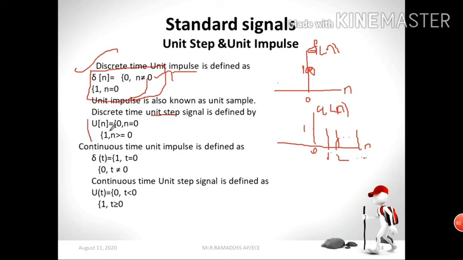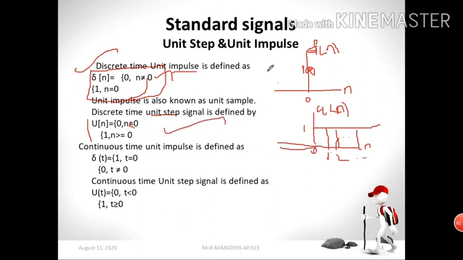If the amplitude is 1, for that reason it is a unit step. Unit means 1, a single value. So this is a unit impulse, and this is a unit step, or unit step signal, or unit step sequence. Look at the condition. u of n equal to 0 for n less than 0, and it is 1 for n greater than or equal to 0.